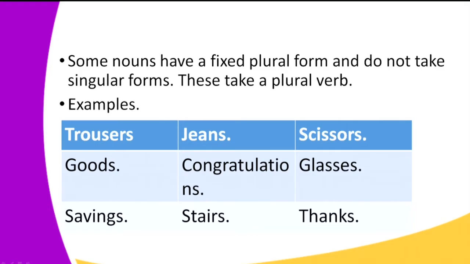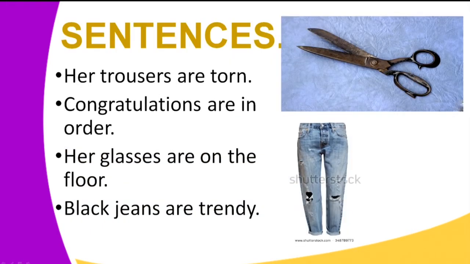Now, these words do not exist in their singular form. We don't have trouser, we don't have jean, we don't have scissor, we don't have good unless you're using the word as an adjective. We don't have congratulation, we only have congratulations. We have glasses, we don't have thank, we have thanks. We also have stairs, we don't have stair, and we have savings, not saving, unless, of course, you're talking about a verb. Now, let's look at those examples in sentences.